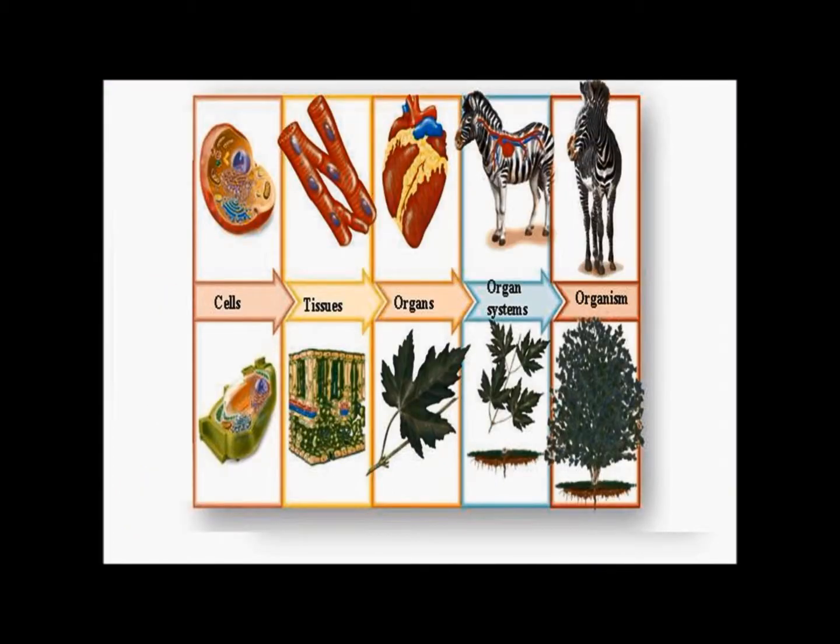Children, having learned the importance of organization and structure in relation to function, let us study in this chapter how the living organisms are organized. We will discuss the cell, which is the basic structural and functional unit of all the living organisms, and then study how the cells are organized to form higher structures such as tissues in the next coming videos.